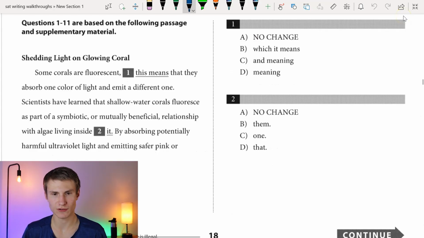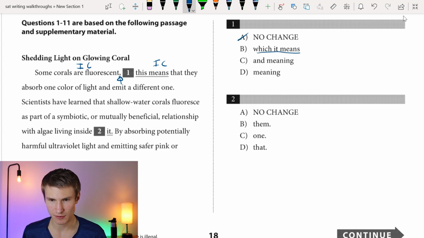Okay, questions 1 through 11 are based on the following passage in supplementary material. Shedding light on glowing coral. Some corals are fluorescent. Okay, and then I see I have a comma. Keep in mind what I just read there. That's an independent clause. This means that they absorb one color of light and emit a different one. That would be another independent clause connected with only a comma and not one of the FANBOYS, so I can't choose that. Saying which it means, okay, we wouldn't say which it means. That's really wordy, so B would be wrong.